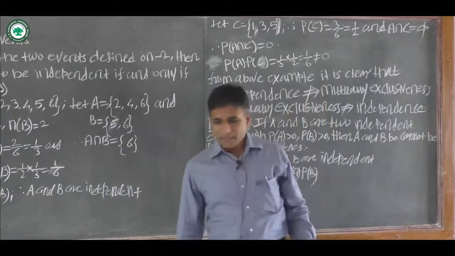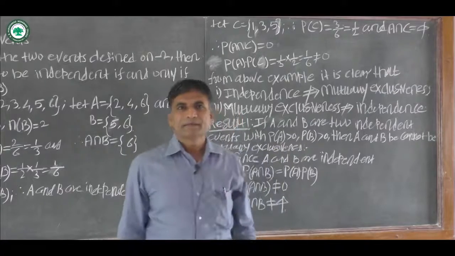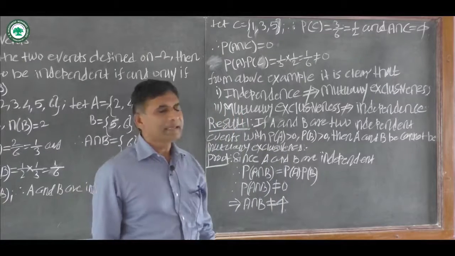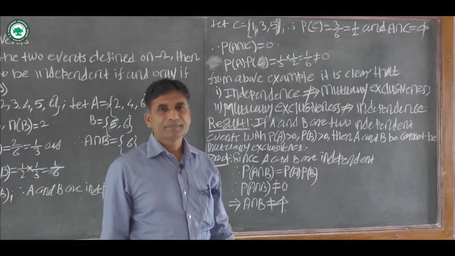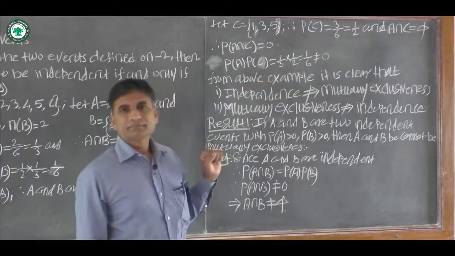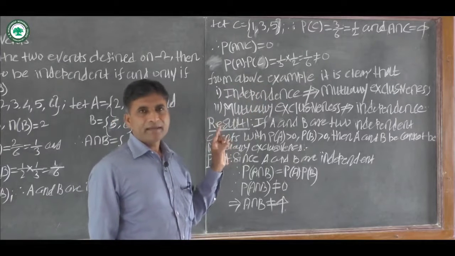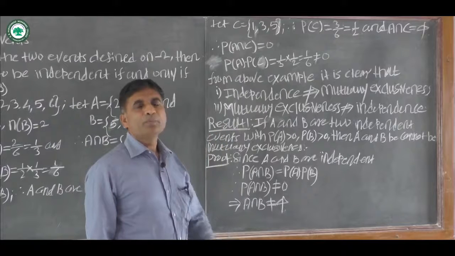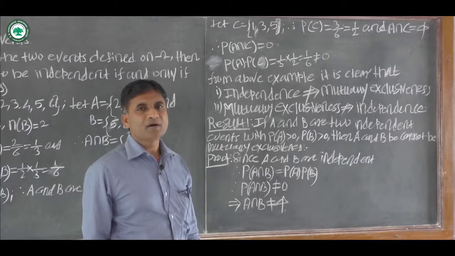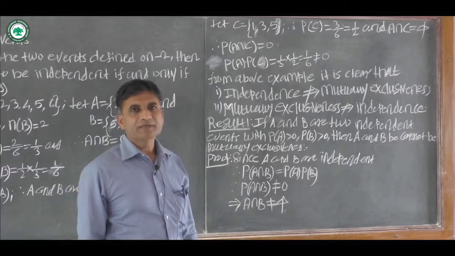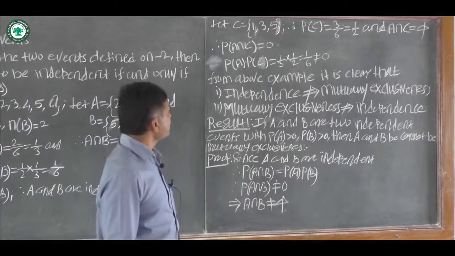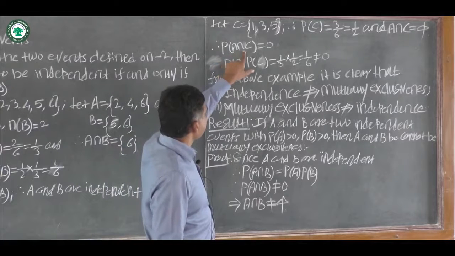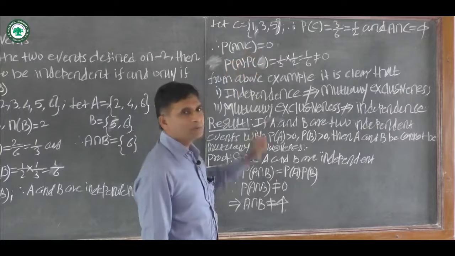That is, there are no common elements between event A and event C. This implies that events A and C are mutually exclusive events, also called disjoint events. Therefore, probability of A intersection C is equal to 0.